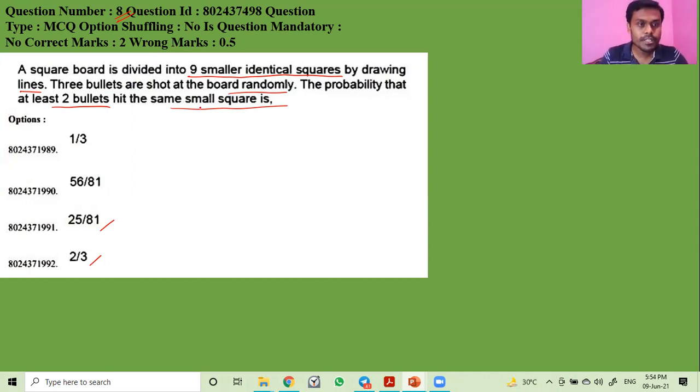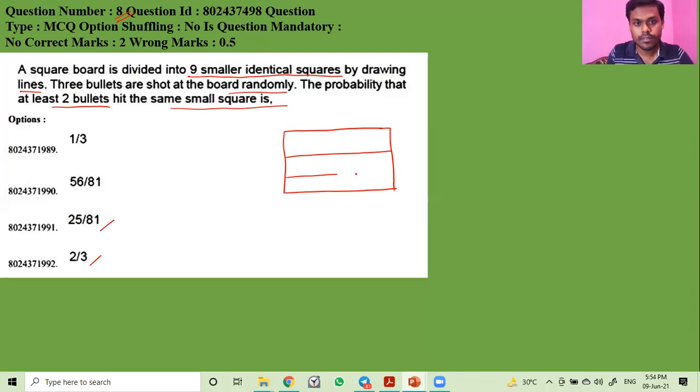This problem is from probability and this is a quite tricky problem. Okay, let's see how to solve this problem. Suppose this is a board. This is a square board. Now we divide the board into 9 small square parts. Nine small square parts.